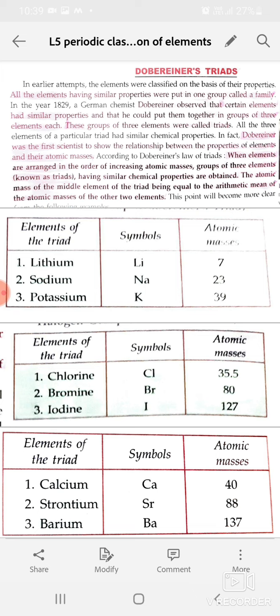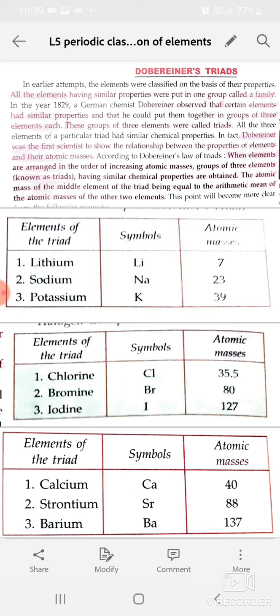According to Dobereiner's law of triads, when elements are arranged in the order of increasing atomic masses, groups of three elements, known as triads, having similar chemical properties are obtained. The atomic mass of the middle element of the triad being equal to the arithmetic mean of the atomic masses of the other two elements. Now see, here you can see three examples of Dobereiner triads.